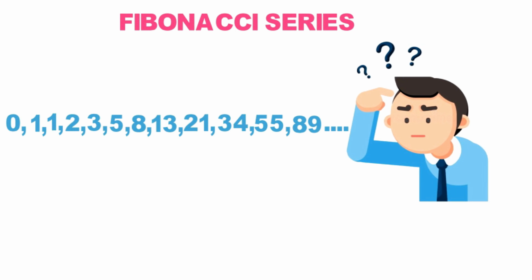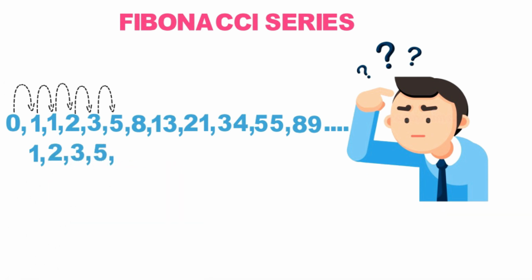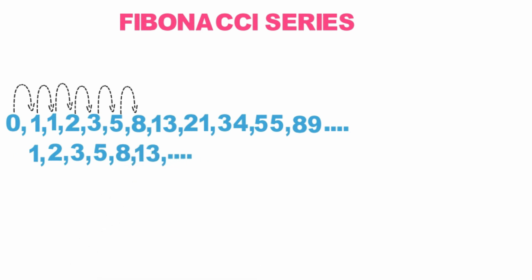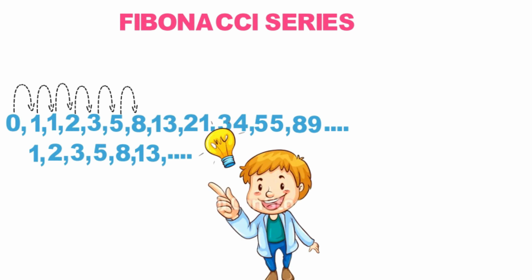Let's see the logic behind this series. 0 and 1 are the very basic Fibonacci numbers. So how do we get these numbers? Just add the current number with the previous number, like 0 plus 1 is equal to 1, 1 plus 1 is equal to 2, 1 plus 2 is equal to 3, 2 plus 3 is equal to 5, 3 plus 5 is equal to 8, 5 plus 8 is equal to 13. Then it will keep on going. I hope you understood how Fibonacci numbers are formed.